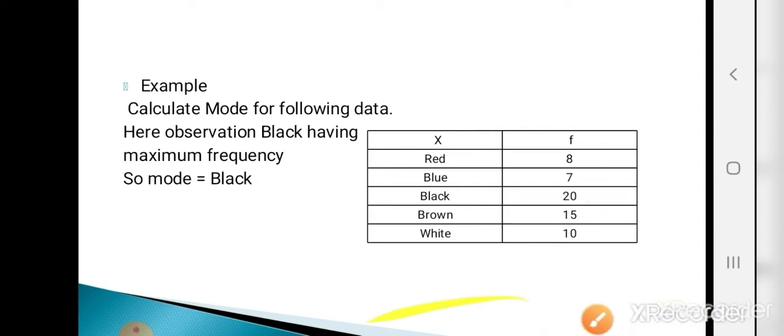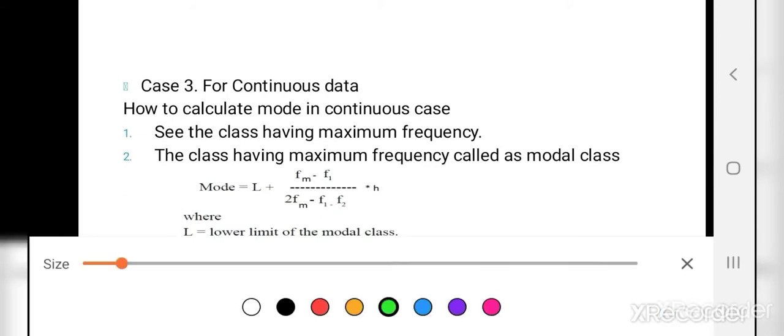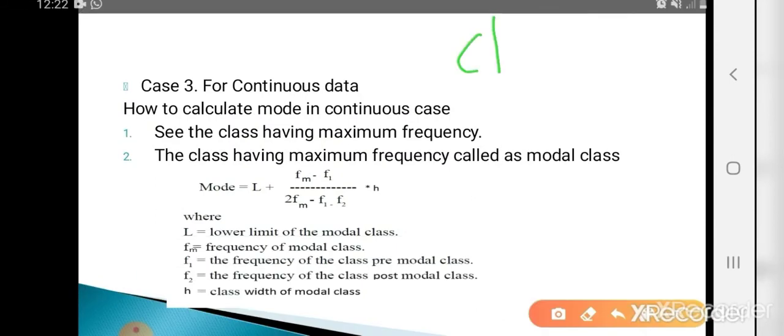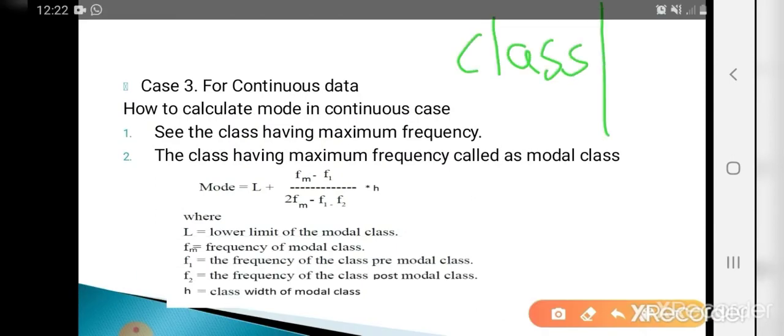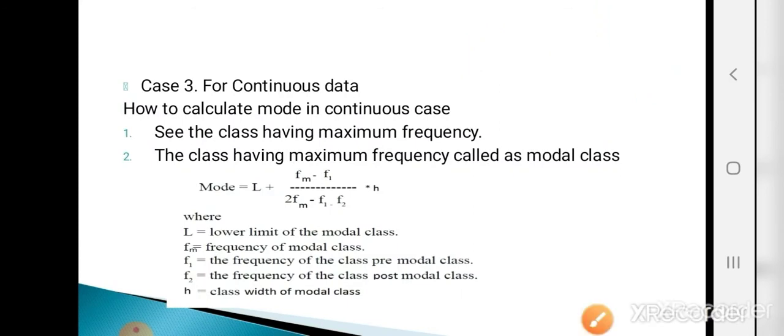Now case 3, for continuous data. So how to calculate mode for the continuous case? What do we mean by continuous case? If we are given the classes along with their frequencies, then the data is called continuous data. So how to calculate mode in the continuous case? Step 1: see the class having the maximum frequency. Step 2: the class having the maximum frequency is called the modal class.